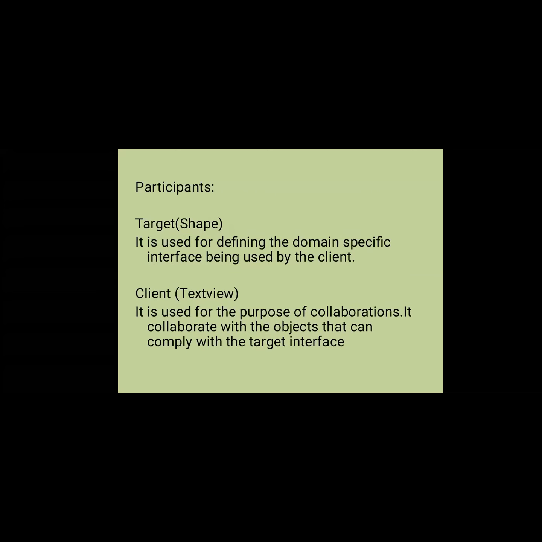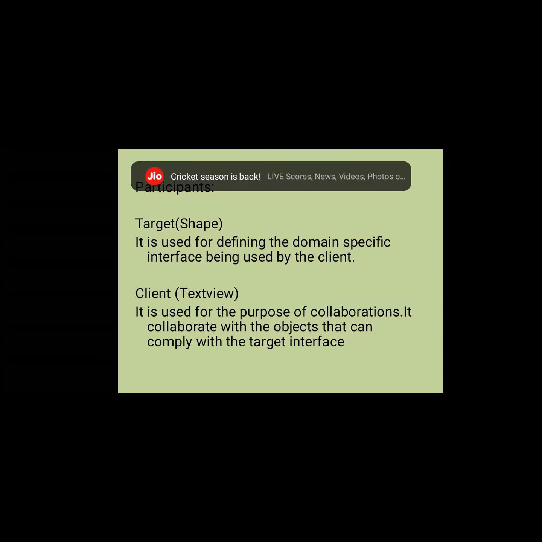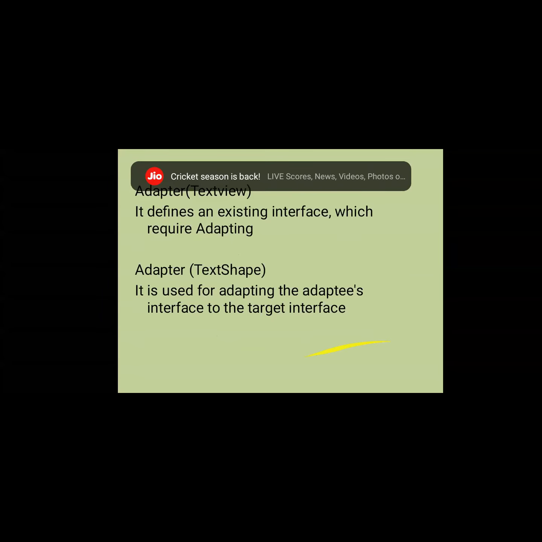So who are the participants here? Target and client. Target is used for defining the domain-specific interface used by the client. Client is used for the purpose of collaborations. It collaborates with the objects that can comply with the target interface.